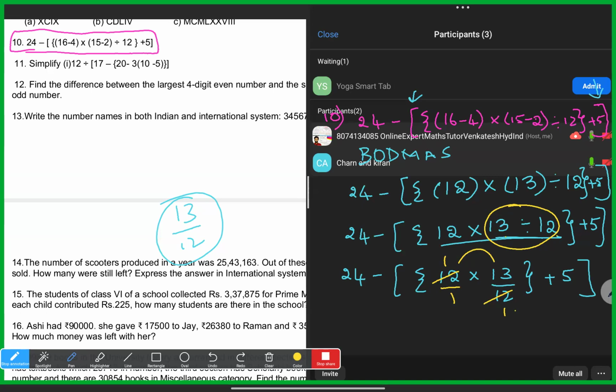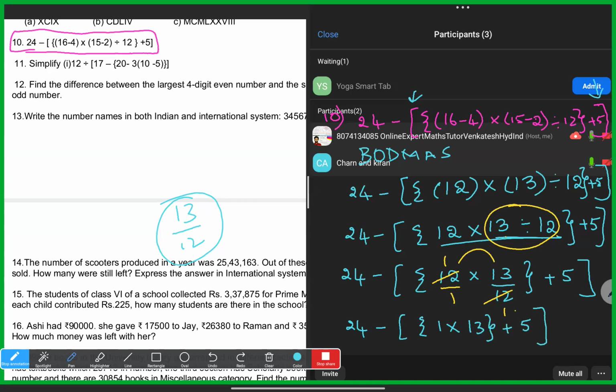Now the next operation we need to do is multiplication. When we are doing the multiplication, your denominator is 12 and the numerator is 12, so we can cut it. When the same number is there, we are dividing it directly: 12 ones are 12, 2 ones are 12. Now the leftover numbers we are multiplying. 1 by 1 means 1 only, into 1. 13 by 1 means 13.